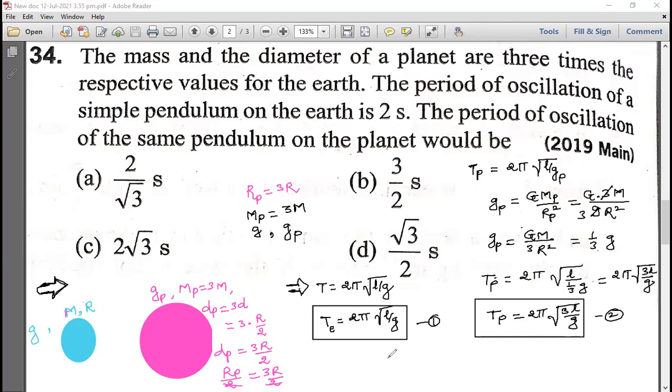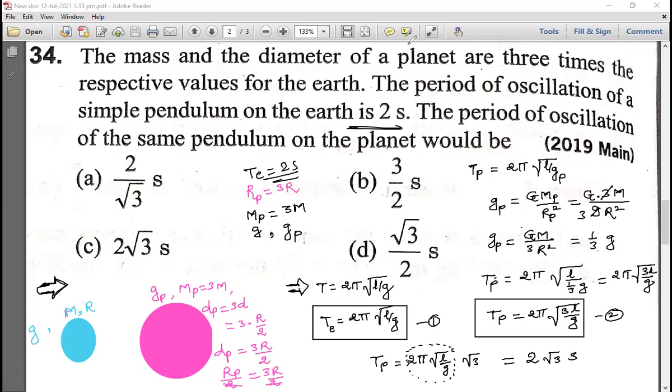So see now, from equation 2, can I write like this? Tp is equal to 2 pi under root L by G into root 3. Can I write like this? Check it. Yes, sir. And therefore, this is already we have. What is this? Te, and T is given. How much T is given here? You see, T is equal to 2 seconds. They have already given here. You can see. And therefore, can I write like this? 2 into root 3 seconds. This is what your time period of the planet.